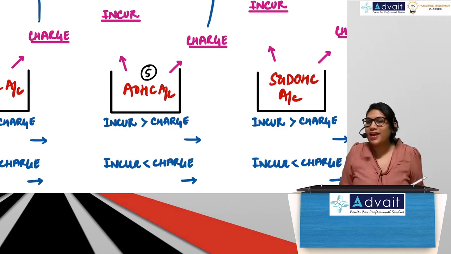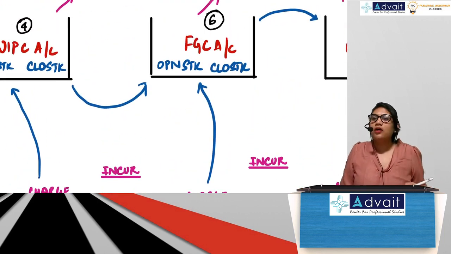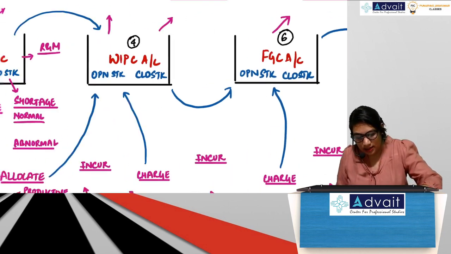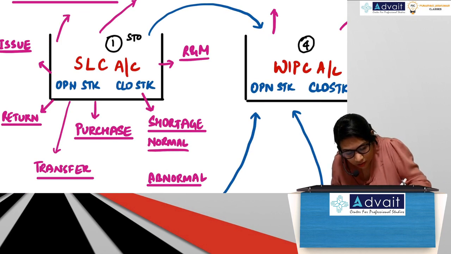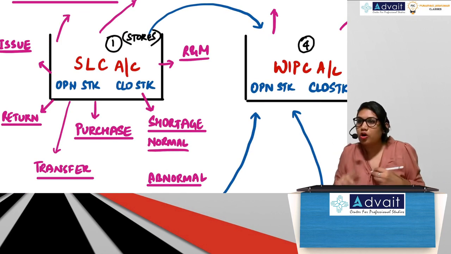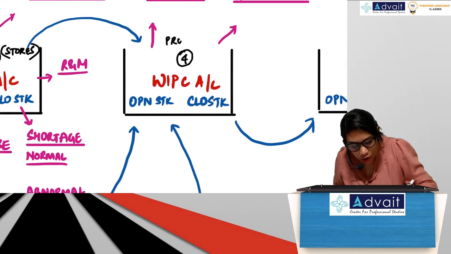So all your AOH will be recorded here. Next, 6. Finished goods control account. So everything related to finished goods will be recorded in FGC account. So guys, stores ledger control account is like your stores, raw material. WIP control account is like your production.